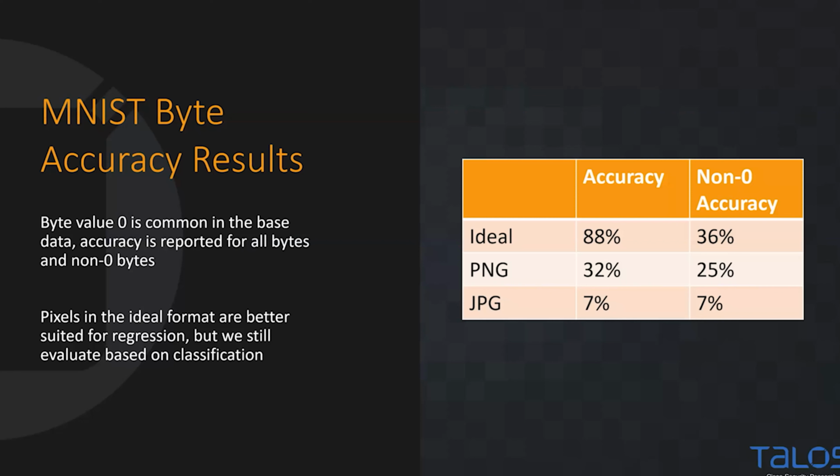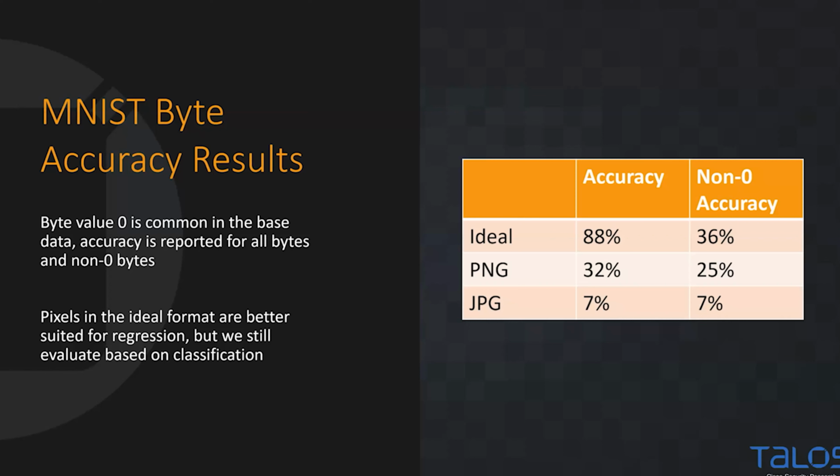So non-zero accuracy is reporting our accuracy on predicting byte values that are not 0. For our idealized data, this is actually more of a regression task because the pixel value is brightness, but we're still tracking this as accuracy. So if the network predicted 253 as the byte, but it was really 254, that is an incorrect prediction, even though in a regression task, we'd say that's pretty good. So first off, the ideal format is pretty easy to reconstruct comparatively. And as we get more challenging, we have a harder and harder time.